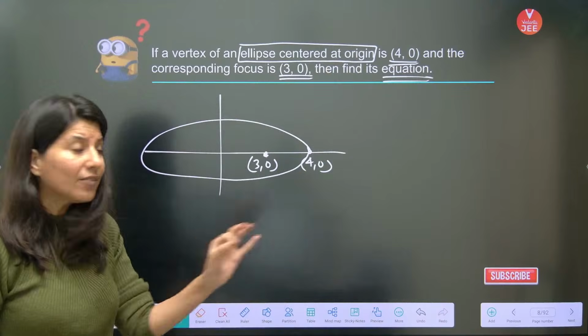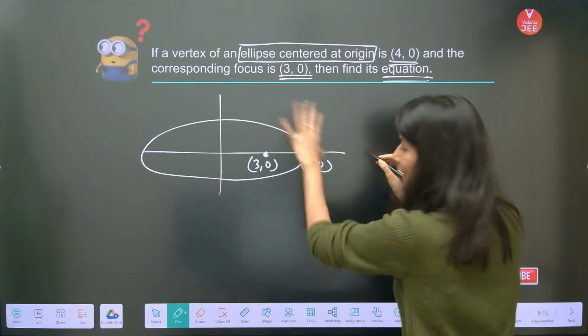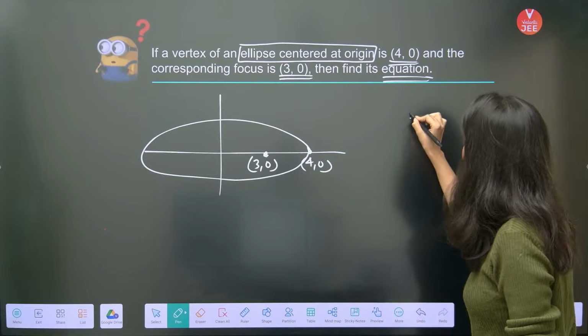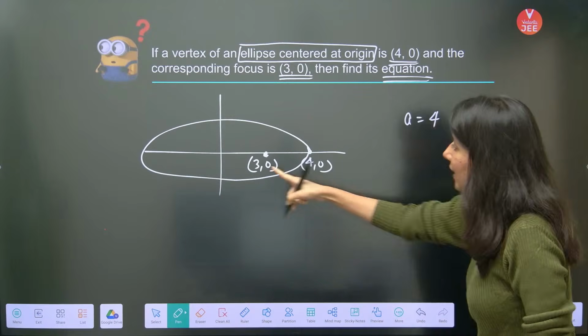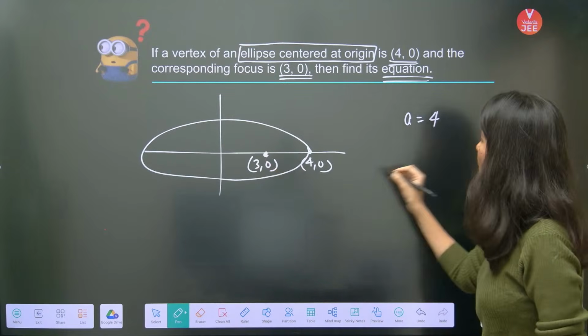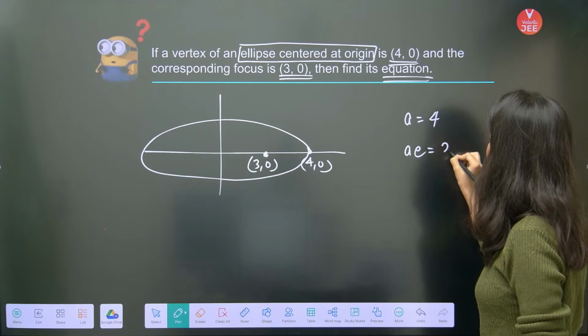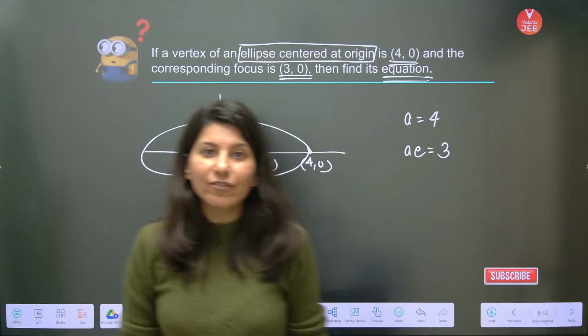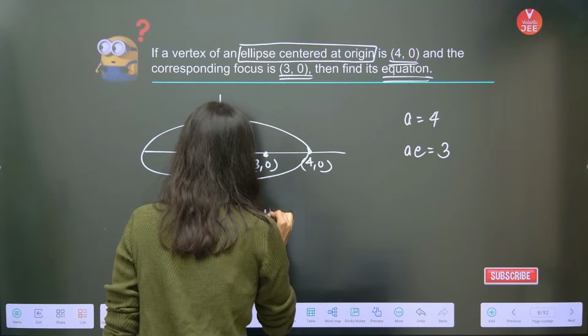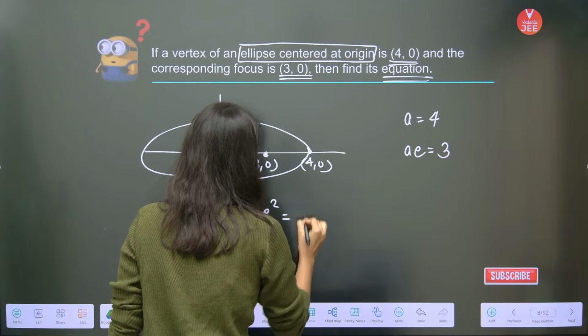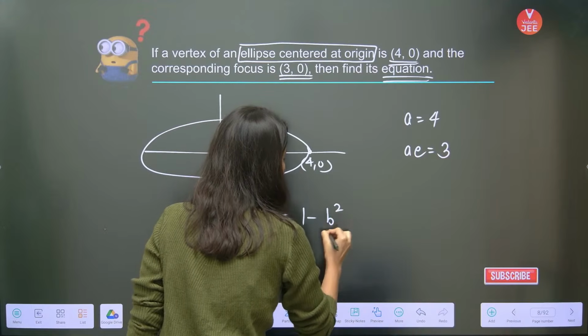So one thing we have already understood, this is the vertex. In case of horizontal ellipse, your a is 4, correct? And this 3 is what? This is (ae, 0). So ae is 3, correct? Now you just have to apply the formula of eccentricity. So e square equals 1 minus b square by a square.